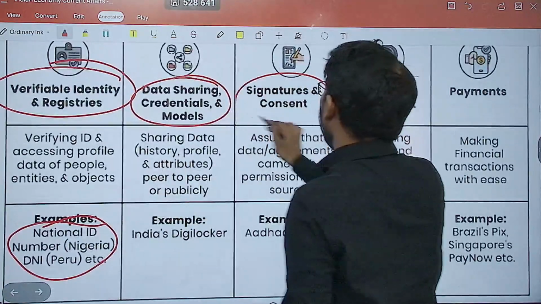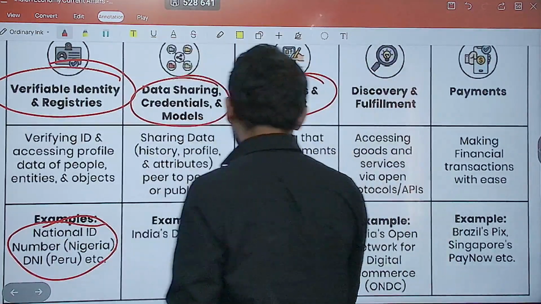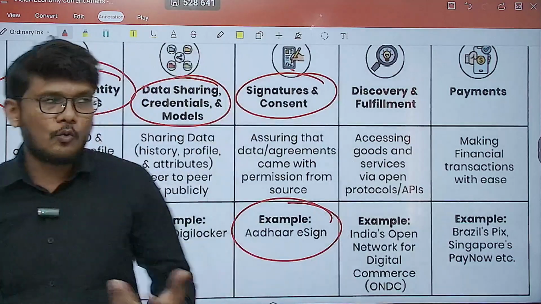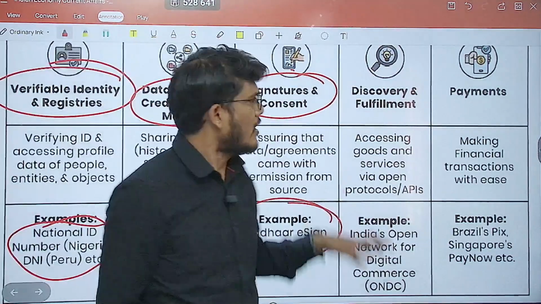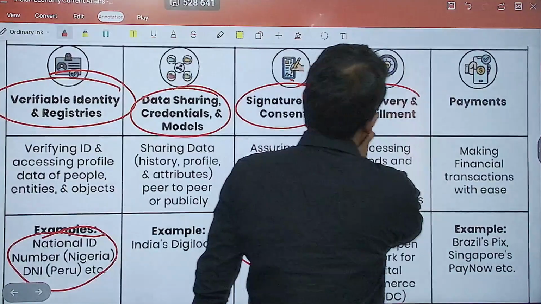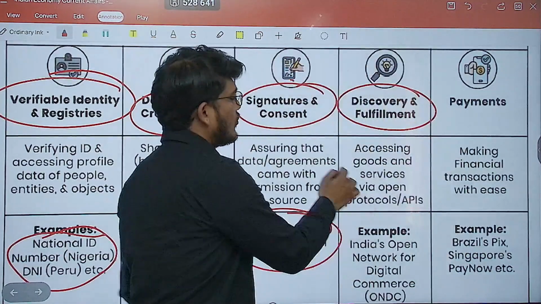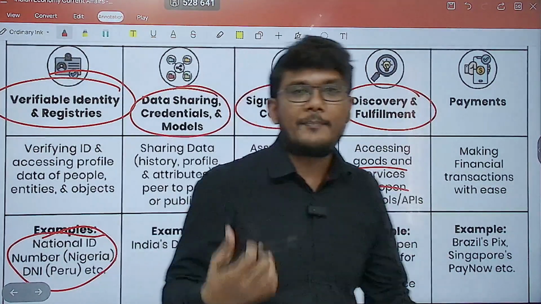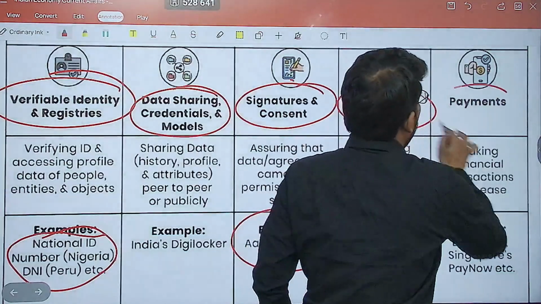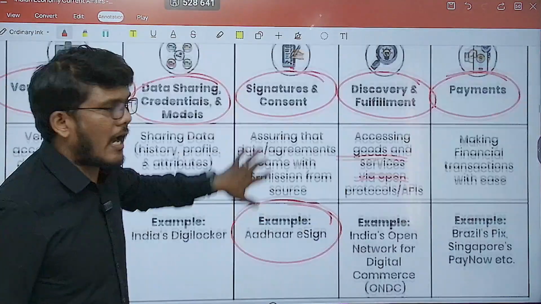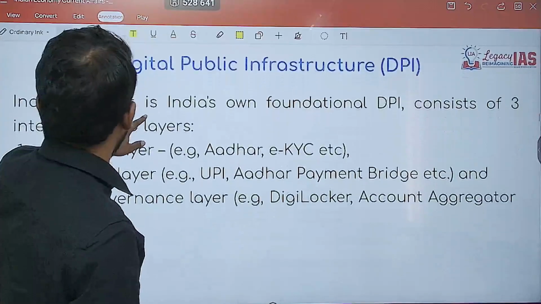Then signatures and consent. For example, the Aadhaar e-sign, you can do Aadhaar e-sign or various e-signs. It is also included in this. Discovery and fulfillment: accessing goods and services via different APIs, etc. And finally, the payments. So all these things are part of the digital infrastructure.